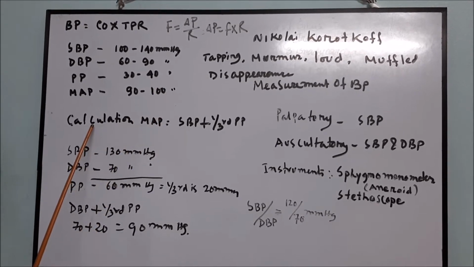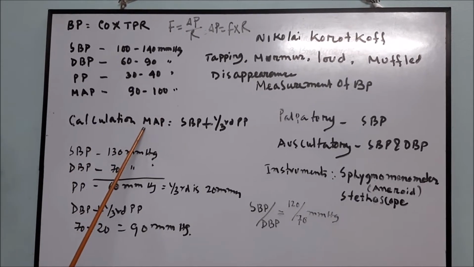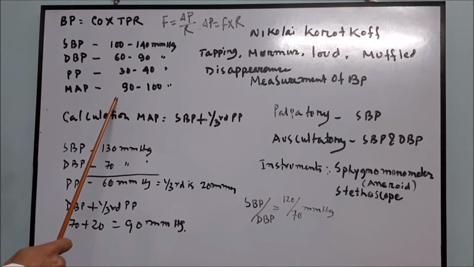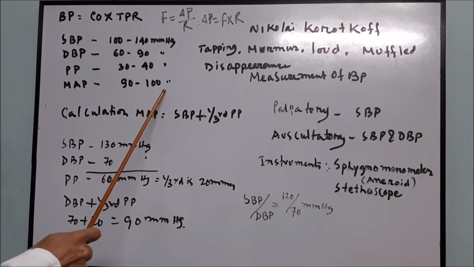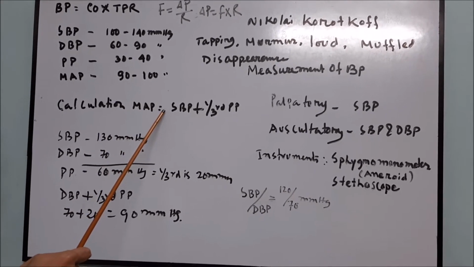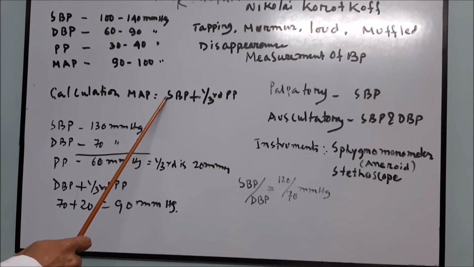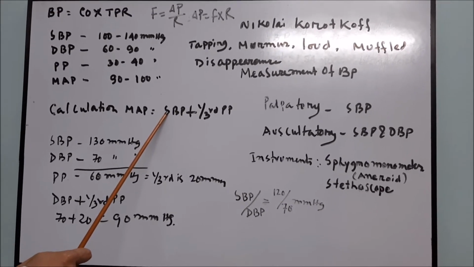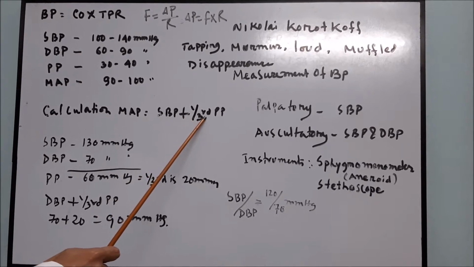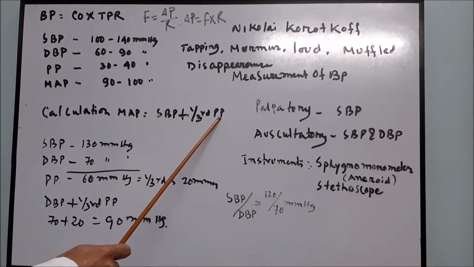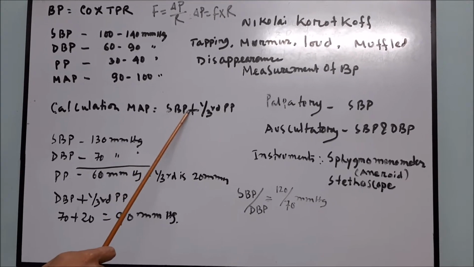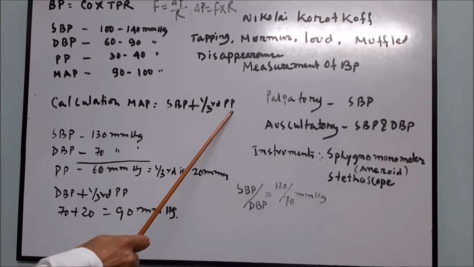Now, how do you calculate the mean arterial pressure? By definition, it is the average pressure throughout the cardiac cycle. But you can calculate the mean arterial pressure as the diastolic blood pressure plus 1/3 of pulse pressure. This is diastolic blood pressure plus 1/3 of pulse pressure.